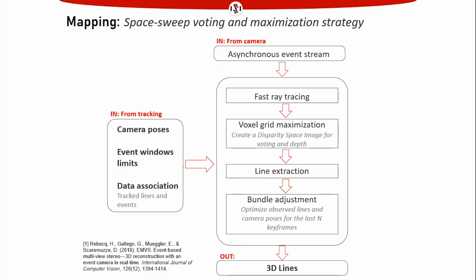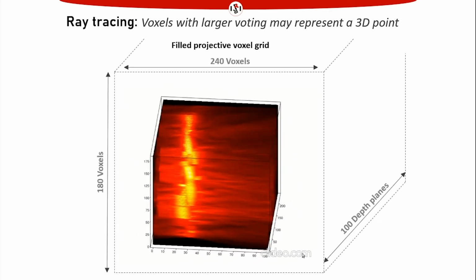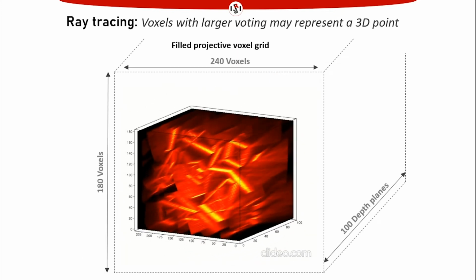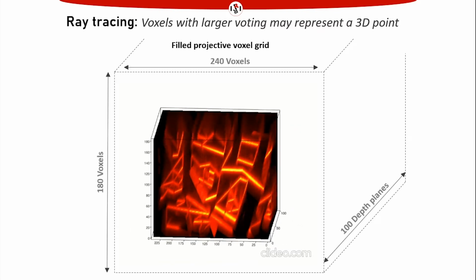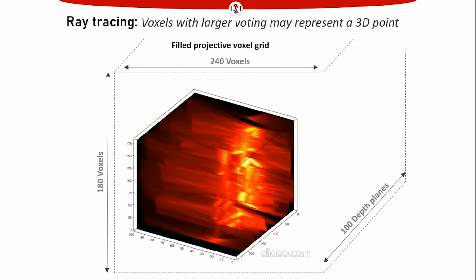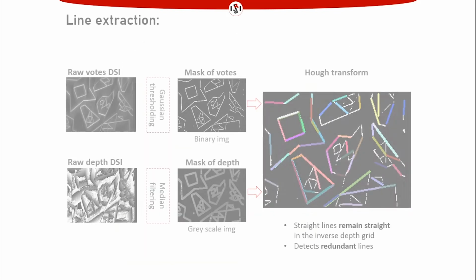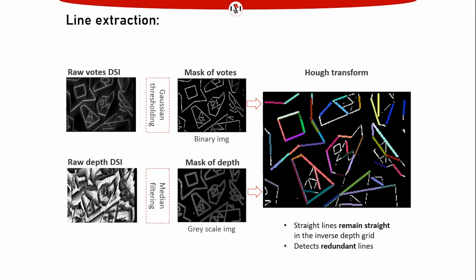The mapping thread is based on the event-based multi-view stereo by Henri Rebecq, from which we create a 3D reconstruction using lines. We use a projected grid discretized in inverse depth, and its voxels are filled with votes from the events in different positions along the camera trajectory. After a maximization process and filtering stages, we create a disparity space image from which we are able to recover 3D lines.